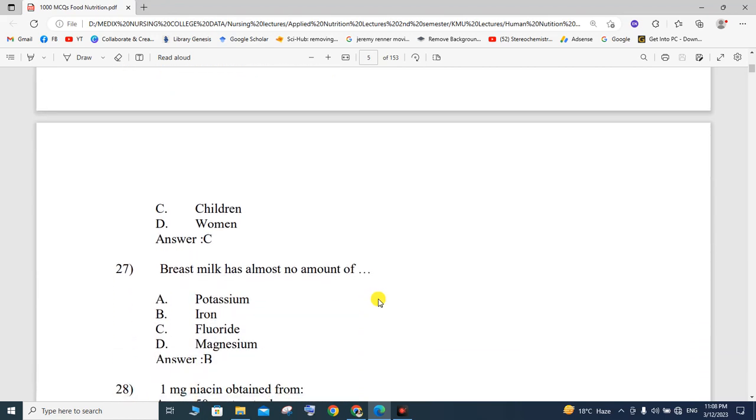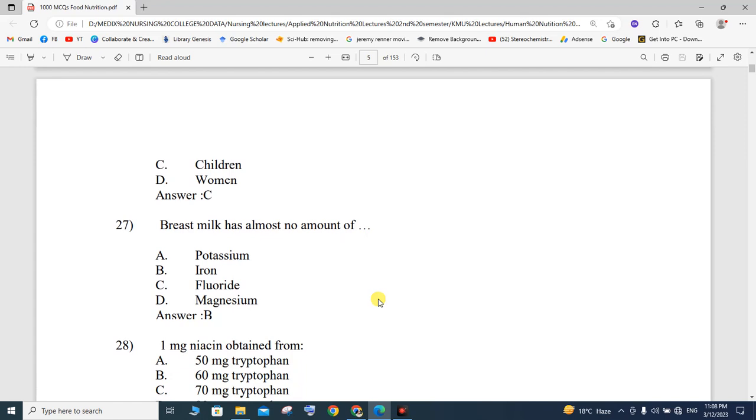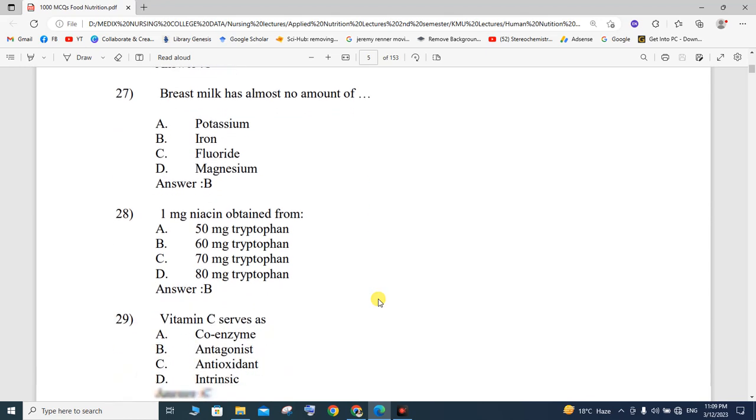Breast milk has almost no amount of potassium, iron, fluoride, or magnesium. So breast milk has almost no amount of iron. Option number B is the best option.